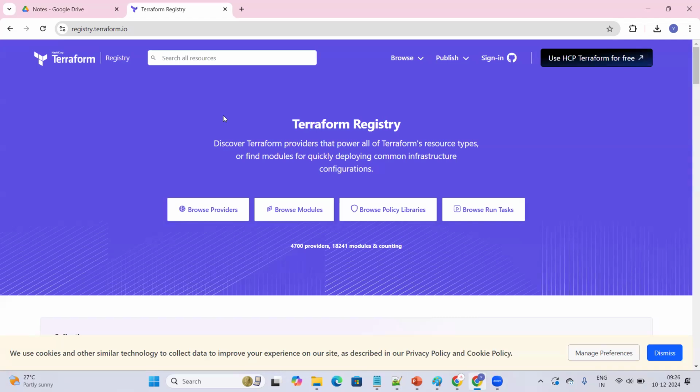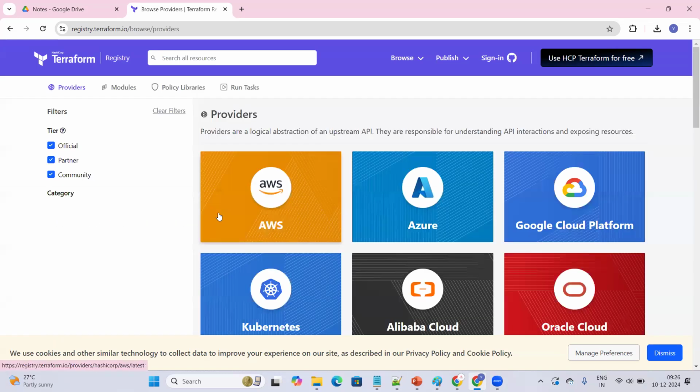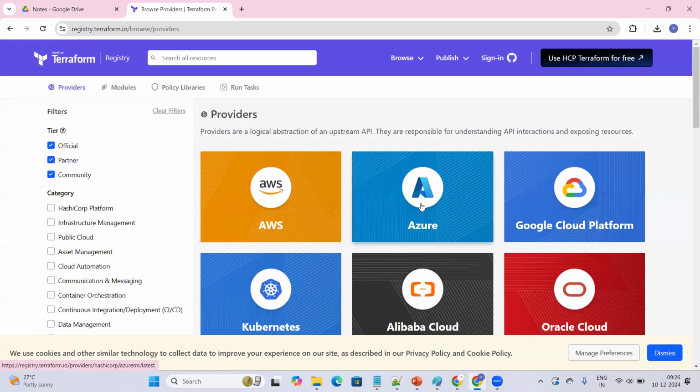When I use the word infrastructure, you need to understand that we can create an EC2 instance, an S3 storage bucket, IAM roles, any of the resources in the AWS cloud. Not only in the AWS cloud. You see here, by using Terraform we can create infrastructure in any of the mentioned cloud providers.